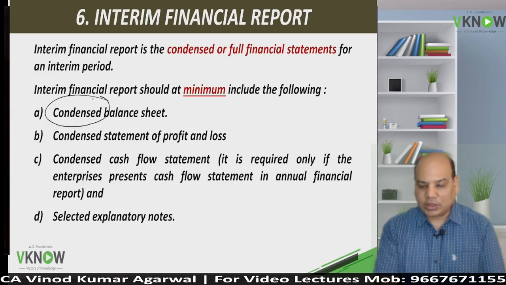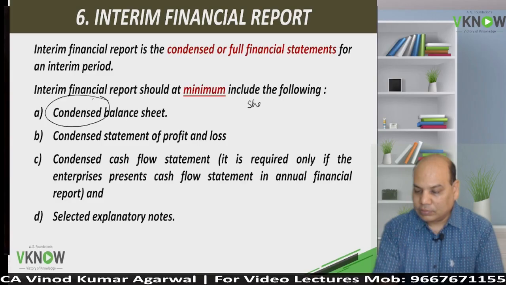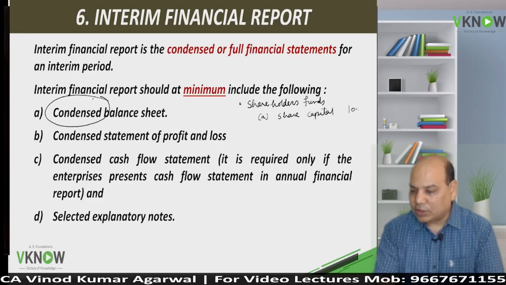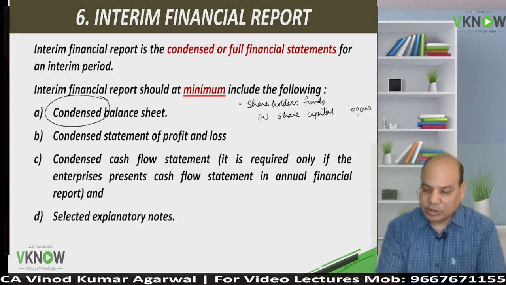So what do you mean by condensed balance sheet? I will give less information. For example, I will write same heading which is used in annual report: shareholder fund, share capital, and I will write the amount, whatever amount is that, 1 lakh, without writing too much detail about it.